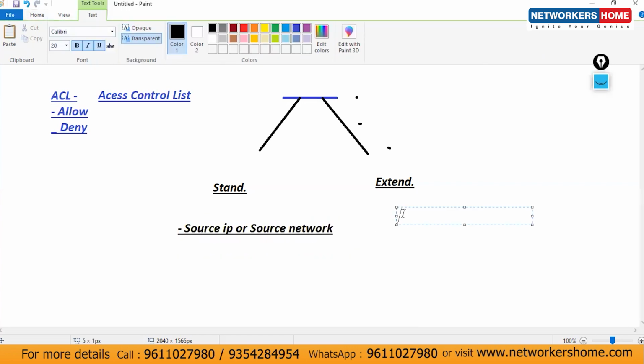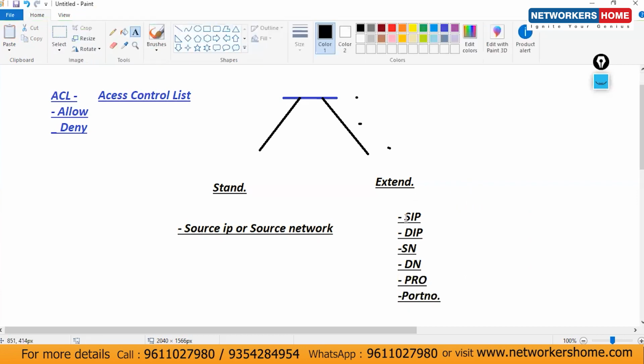But if I'm talking about the extended one, then I can use source IP, I can use destination IP also. I can use source network, destination network, any protocol number, and any port number. So you can see this is more flexible, so many conditions are there.